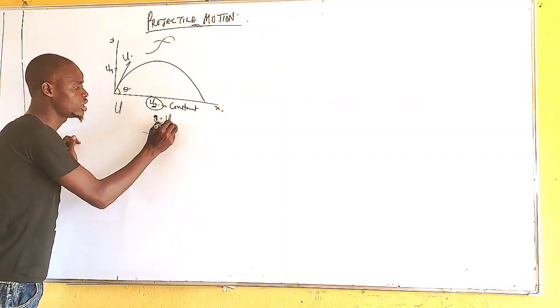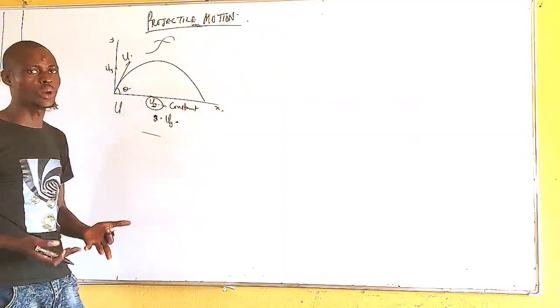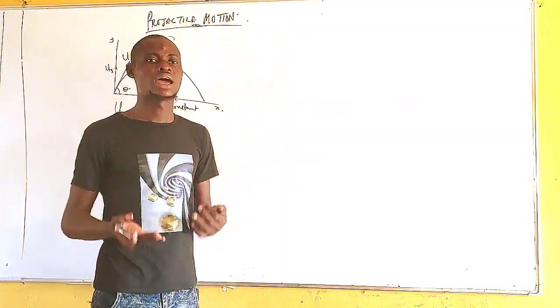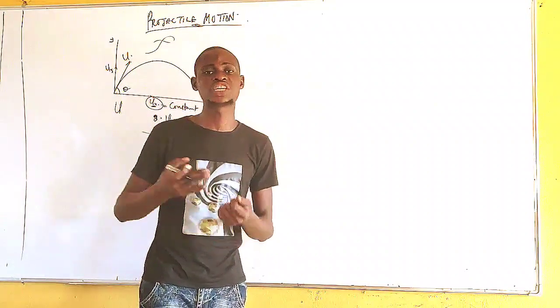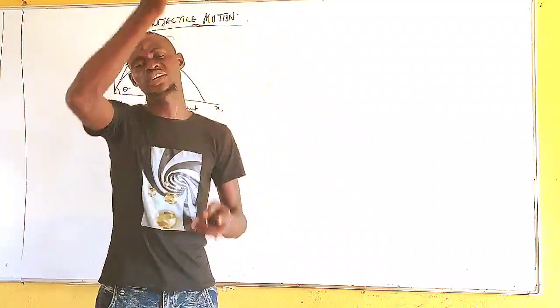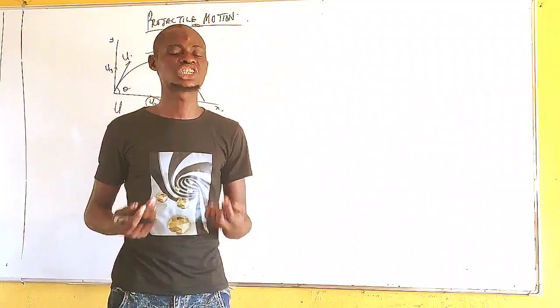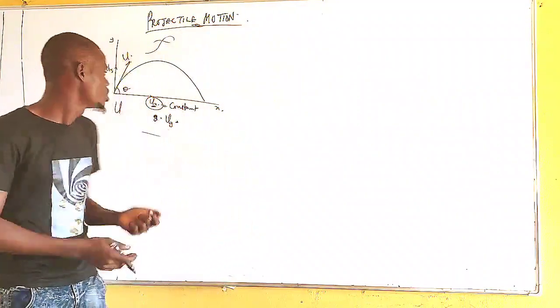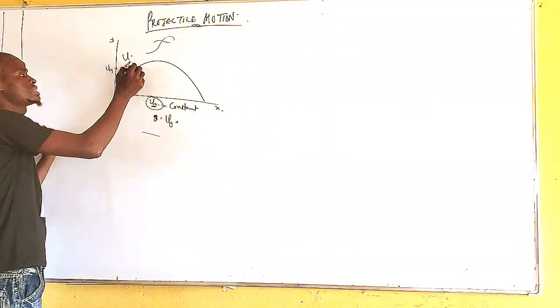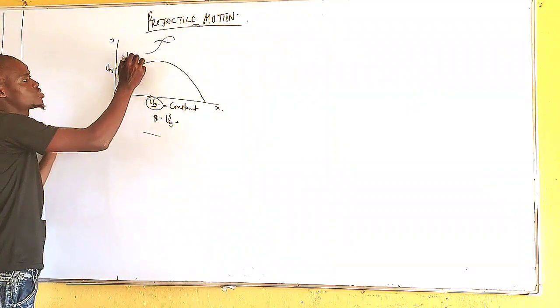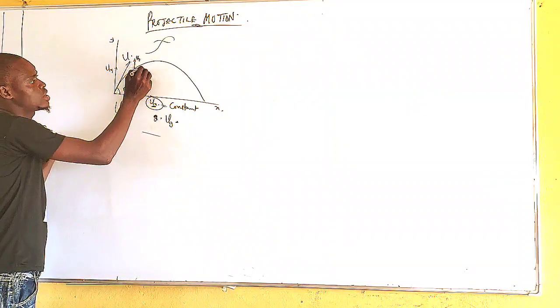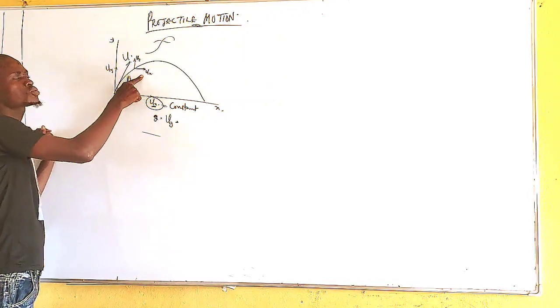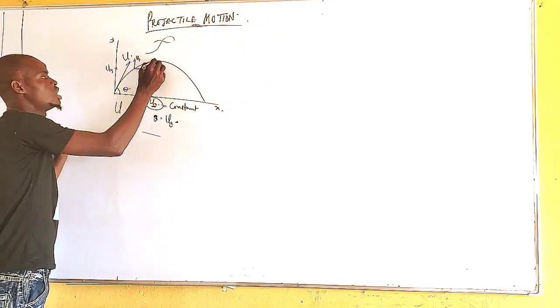Why does uy of the motion keep on changing? Because of gravity, there is a variation in velocity along the vertical direction, since it is moving against gravity. Are you getting what I'm saying now? So from here, in this case, I have the body that is going here. This is my uy and this is my ux. This ux will keep on remaining constant until we get here.